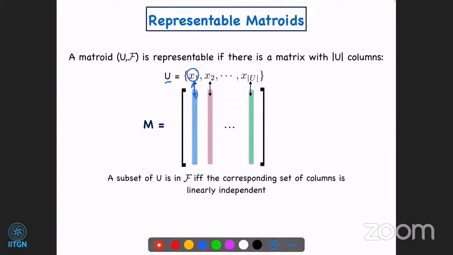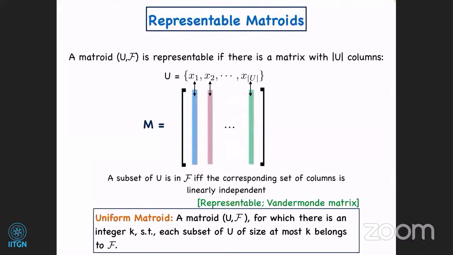Okay, and the condition that you have is a subset of U is in your family F if and only if the corresponding set of columns is linearly independent. So this is over a field, okay? And say your subset is x1 and x2, then look at these two blue and red columns, the first and the second column. If x1, x2 as a set belongs to your family, then these two columns should be linearly independent, and so on. Such matroids are called representable matroids. Again, not all matroids are representable, okay?